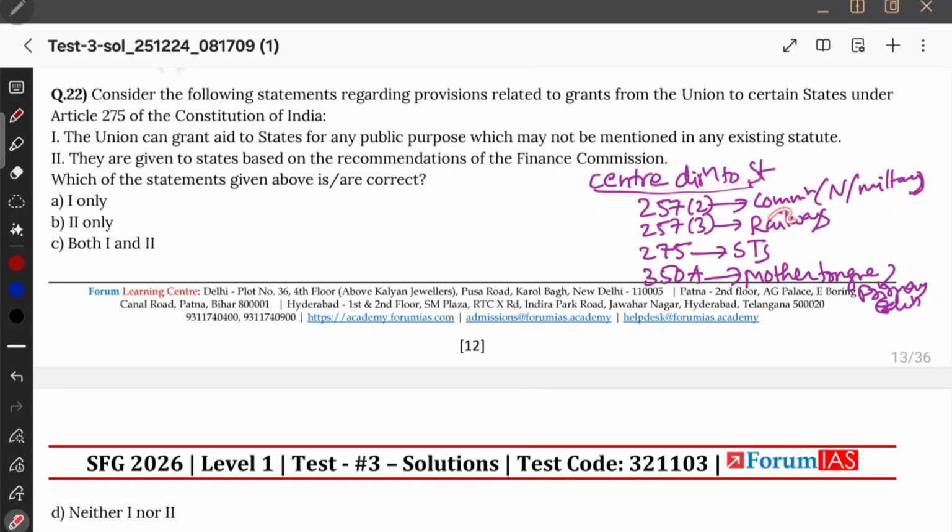Center direction to state can happen in 3 things: Article 257 clause 3, and there is 275 which talks about grants to states, that is welfare of scheduled tribes, and then 350A for mother tongue. So on these 4 issues, center can give direction.